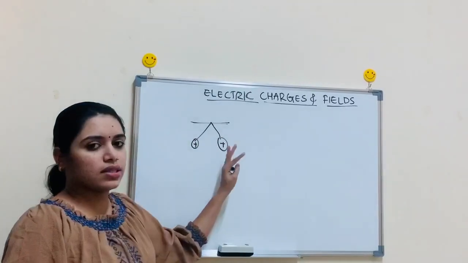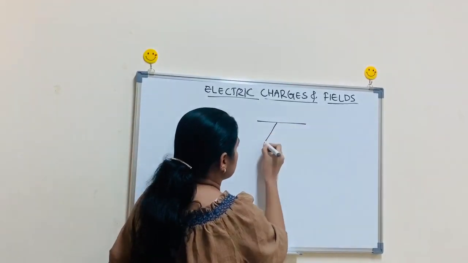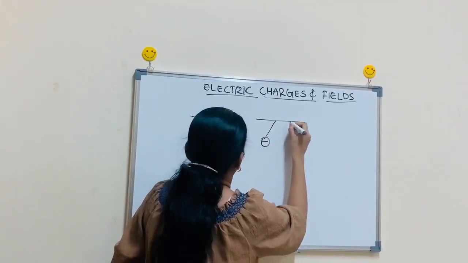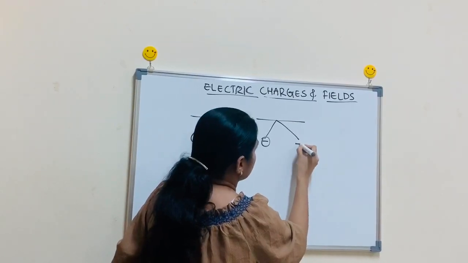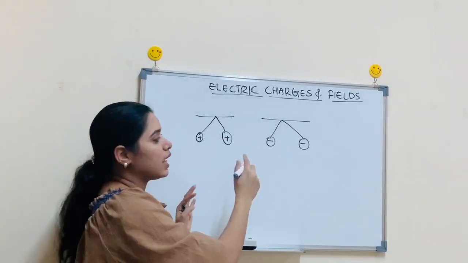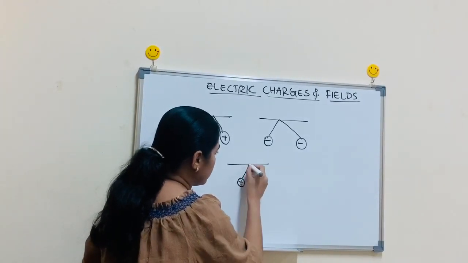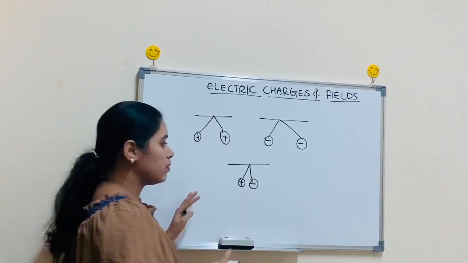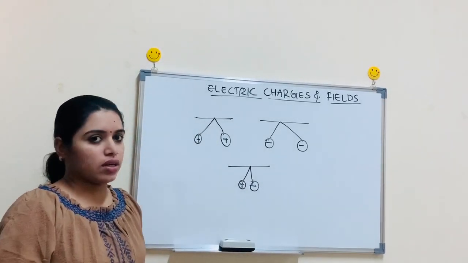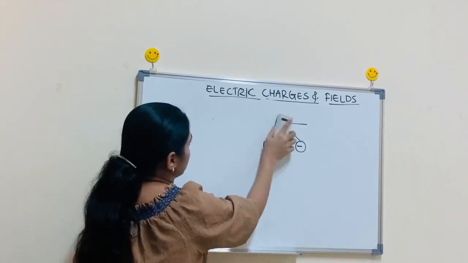They are like charges and they will repel each other. Here, this is a negative charge and this is also a negative charge. They will repel each other. They are like charges. And for unlike charges, if this is positive and this is negative, they will attract each other. That is the property that we have discussed so far.